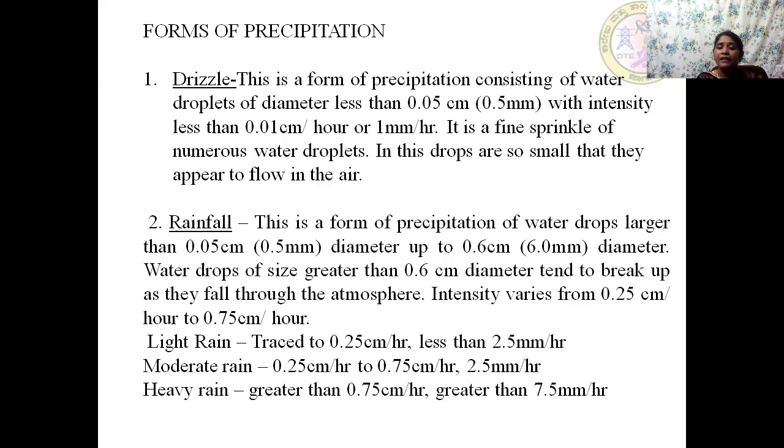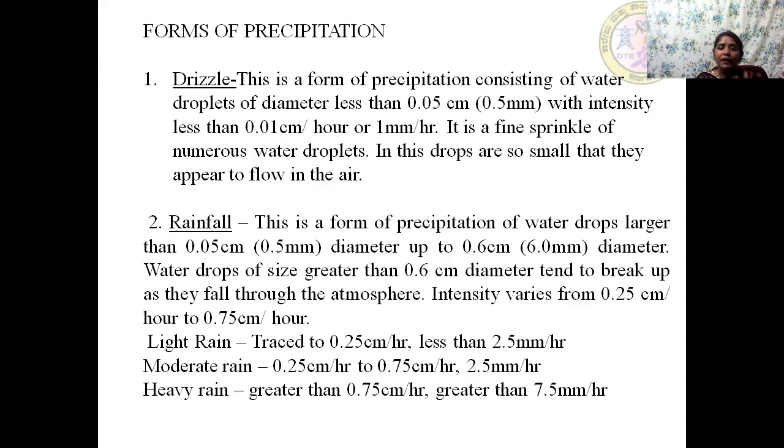The water drops of size greater than 6 mm or 0.6 centimeter dia, they tend to break up as they fall through the atmosphere. The intensity varies from 0.25 centimeter per hour to 0.75 centimeter per hour.